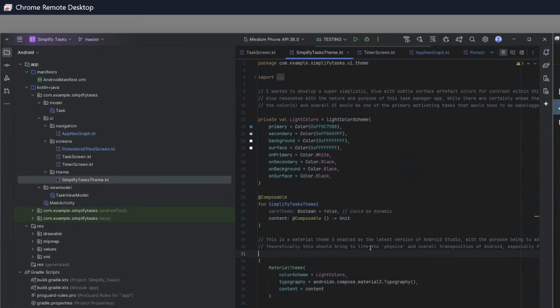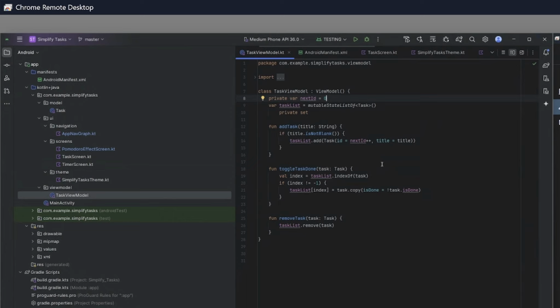Moving on to the next section, though, we have our theme. Our theme basically houses all the visual elements, at least in terms of color, primarily for our application and how those are distributed, similar to how you would see on a website. Now, moving on to the next section, we have our view model. Our view model essentially allows us to render different aspects of our task screen, and we have a couple of different logic indicators that are inserted in here to streamline how that is done.